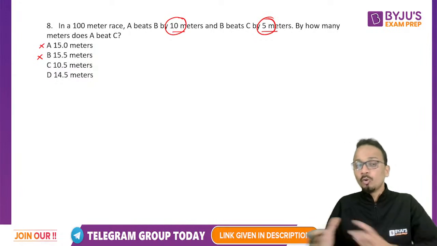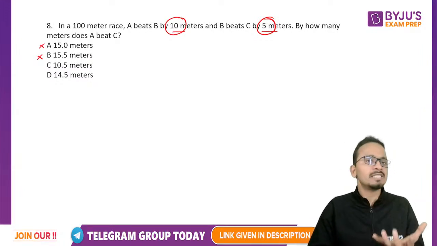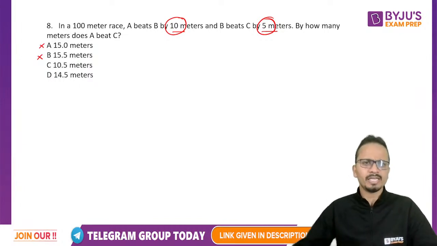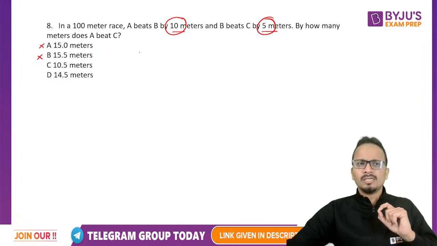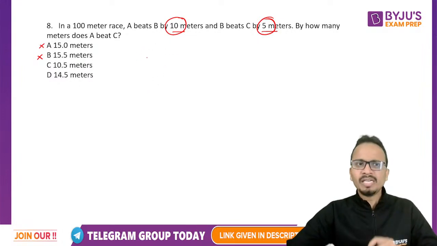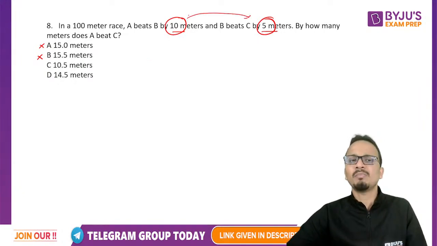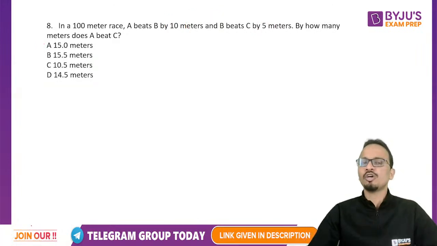Okay, so if you go into the very basics of time, speed, distance, if you understand the concept of races, this is a very basic concept of races. According to which you can say that the number of meters by which A will beat C will never be the sum of these two values. Now let's see two different ways of getting the answer.